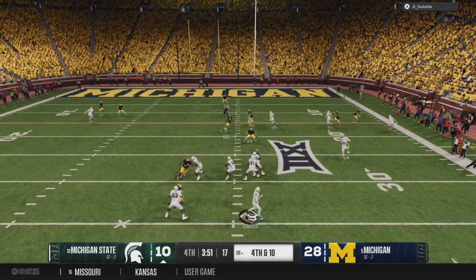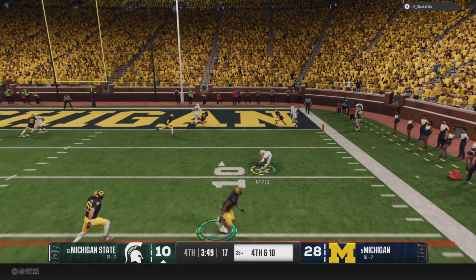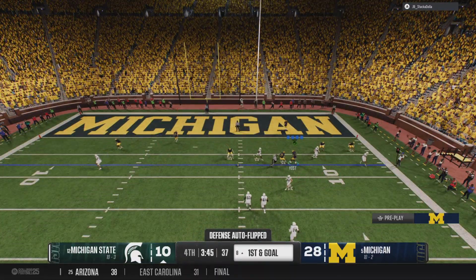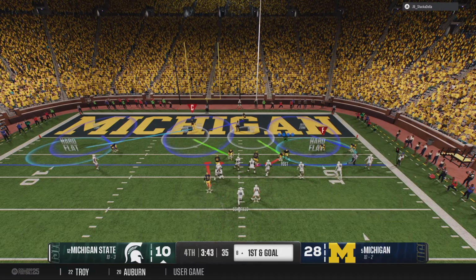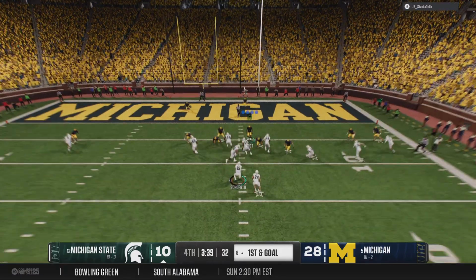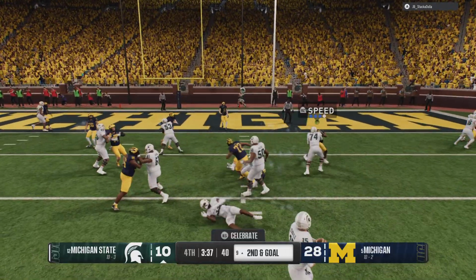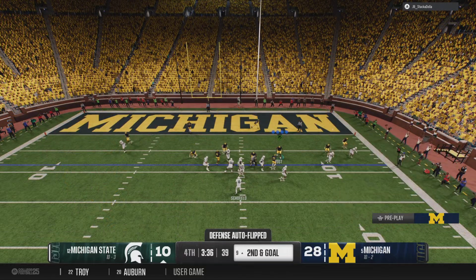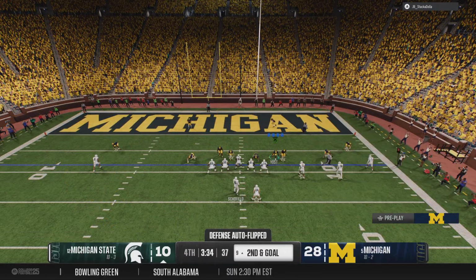Looking to throw yet again. He fires it. Complete to the running back. Can he get first down yardage? And he goes down after a solid gain on the play. That's enough for a fresh set of downs for this offense. Secondary up now, trying to jam these receivers. They'll stop him behind the line for a loss of 1. So from the 9-yard line, it's 2nd and goal.